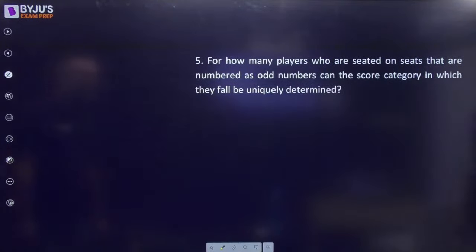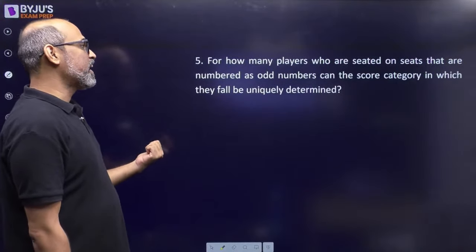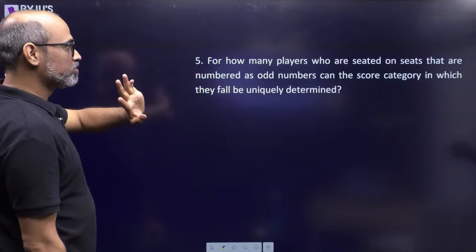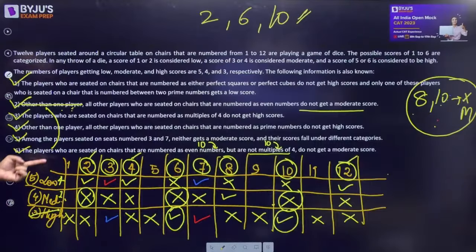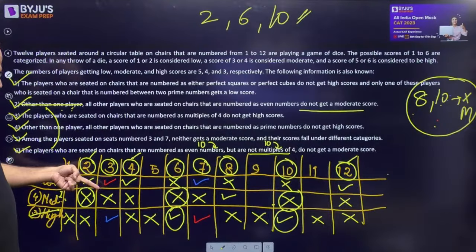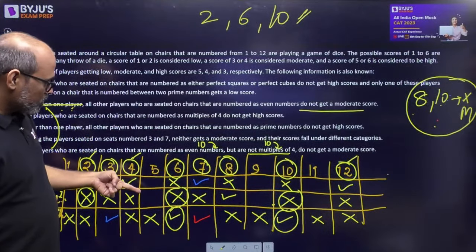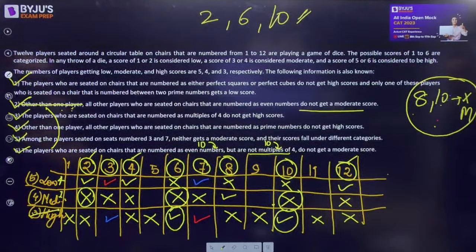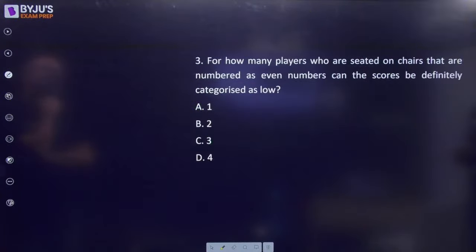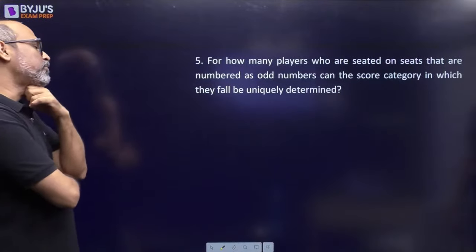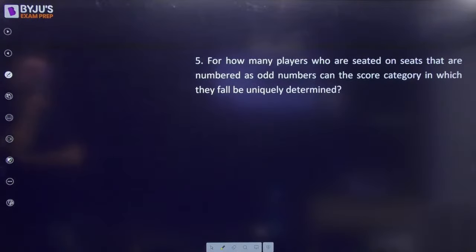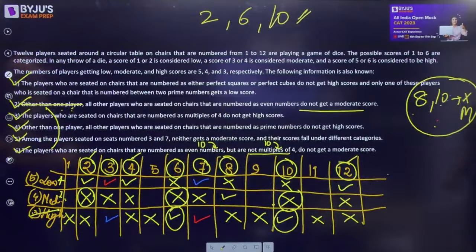Question number 5. For how many players who are seated on seats that are numbered as odd numbers can the score category in which they fall be uniquely determined? So we have to go through the odd number seats whose score category we can determine for sure. Among odd numbers, 1 is not sure, 3 is not sure, 5 is not sure, 7 is not sure, 9 is not sure, 11 is not sure. We cannot determine any of them. Let me check the language of the question once more. For how many players who are seated on seats that are numbered as odd numbers can the score category in which they fall be uniquely determined? Let's go. Odd numbers.